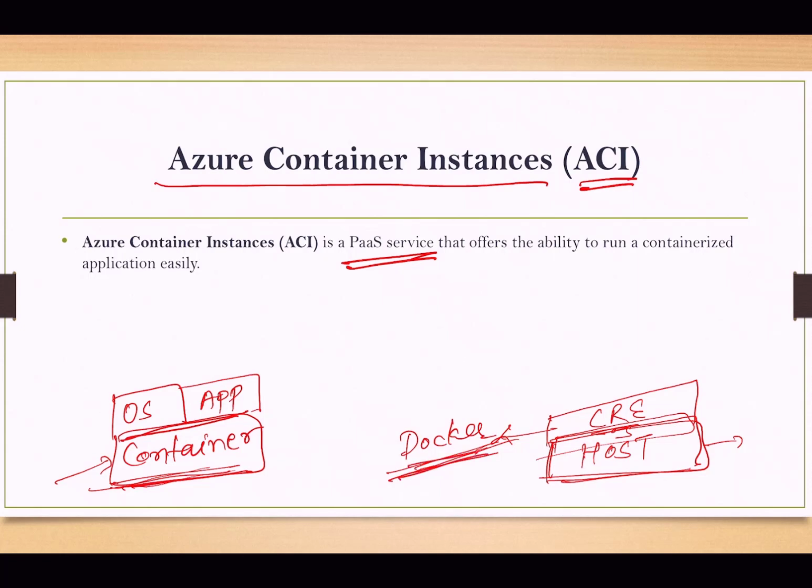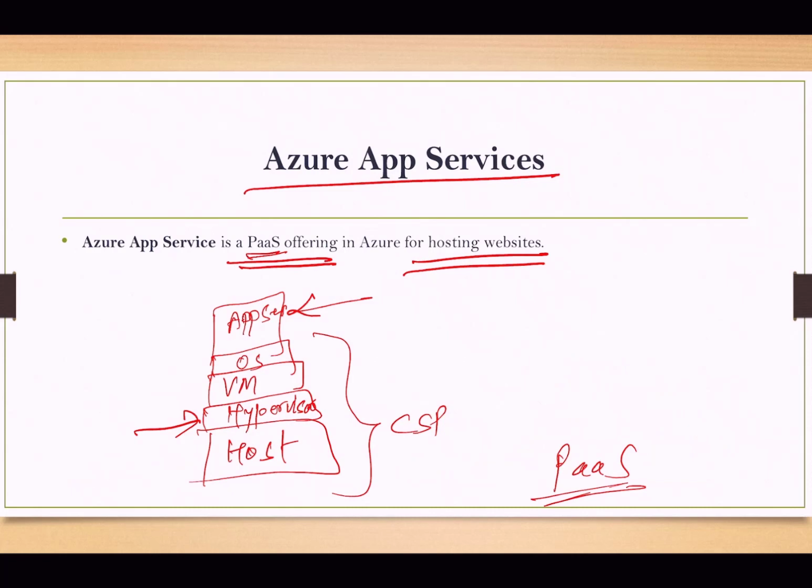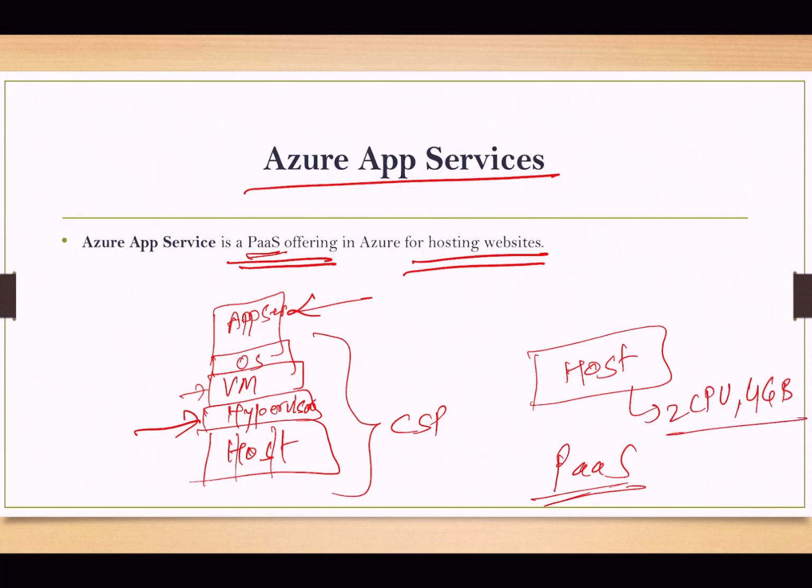So here we can run the containers, suppose container 1, C1, similarly C2. If we talk about the virtual machine, it splits the host. Suppose you have a host of 2 CPU and 4 GB of RAM, then you can create two virtual machines of 1 CPU and 2 GB of RAM, not more than that, right?